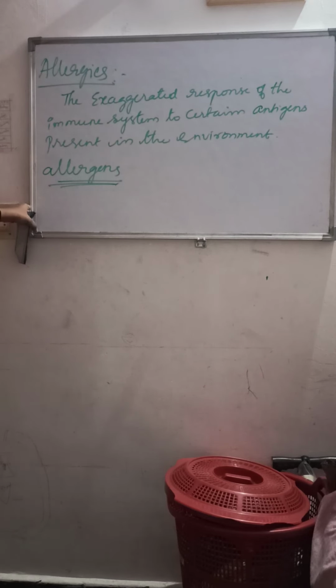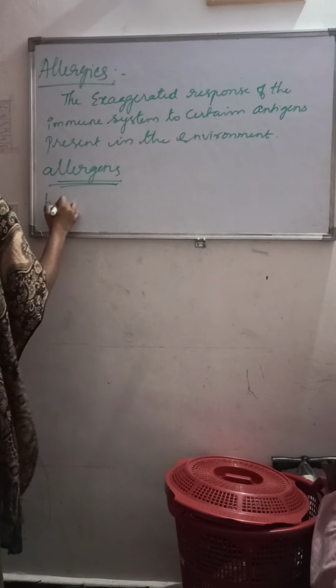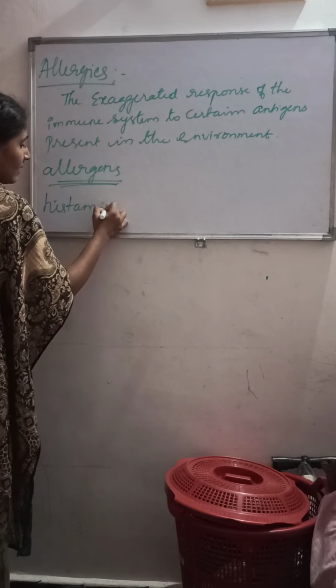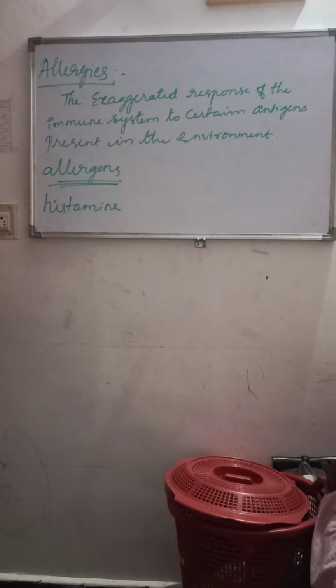You have heard about this Parthenium, right? The pollen grains of some plants are really allergic and cause what? They cause us severe respiratory disorders and also lung disorders, right? So some people might be allergic to the pollen grains released by some plants. How does it cause this? It is caused due to the release of chemicals like histamine and serotonin.